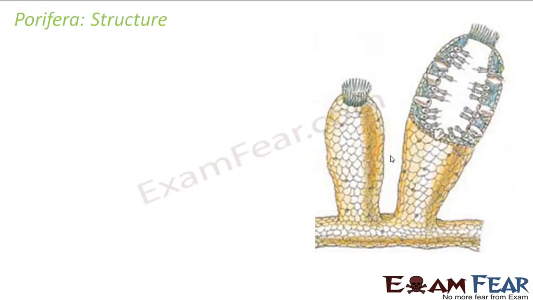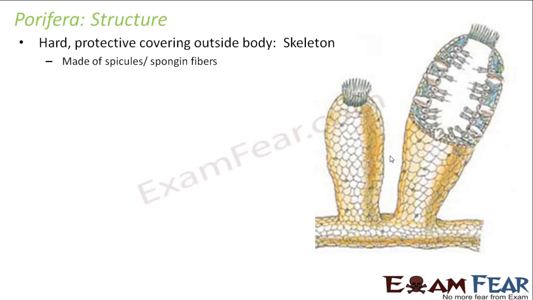Let us now talk about the structure of the Porifera in a little detail. Talking about protection, it has a hard protective covering outside the body which is its skeleton, and the skeleton is made up of spicules or spongin fibers. These are special types of fibers which form the outside skeleton, and this ensures protection to the body of the Porifera. Pores form a canal system.